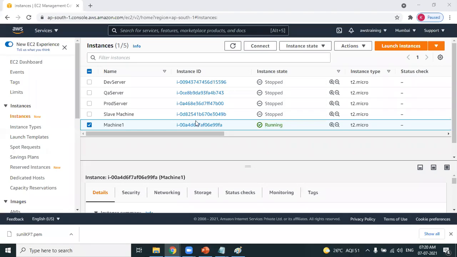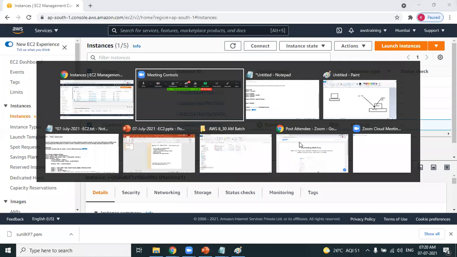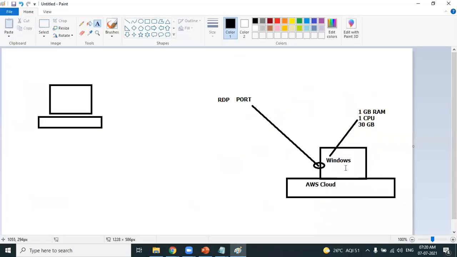Perfect. So I have created a Windows machine, and I have named it machine 1. Now it's in running state. Very good. Now, look at my question. We have created a Windows machine. Where is this Windows machine running? Can you answer my question? Where is this Windows machine running?